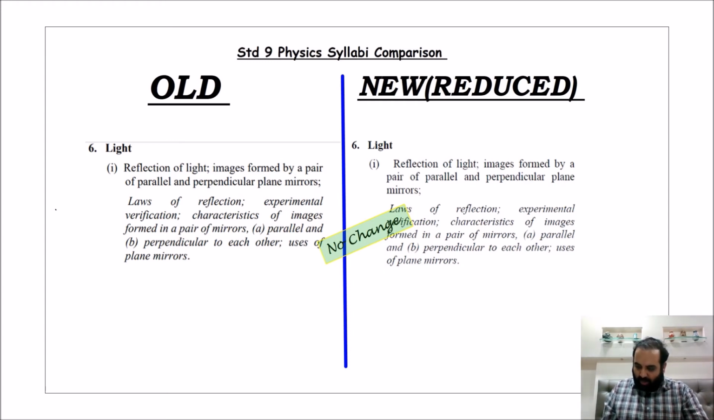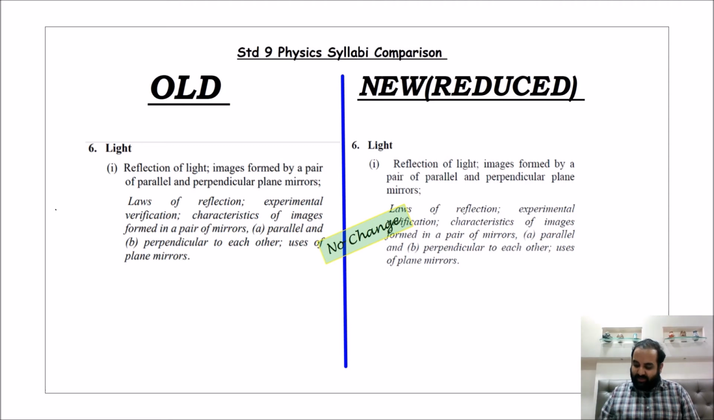Then A part numericals; B part, images formed by a pair of mirrors, where theta is involved and there were numericals on the formula n is equal to 360 degrees upon theta. So the numericals on this particular formula were never there, even in last year's syllabus. So no one will ask you how to find the number of images, but the positioning of the images can be asked. So you should understand this well, dears.